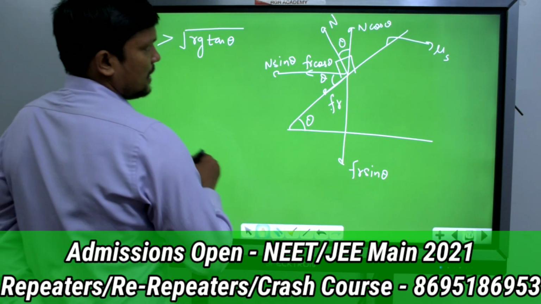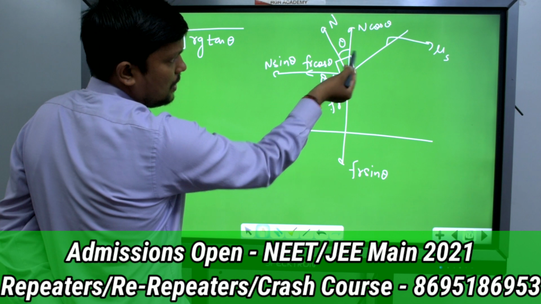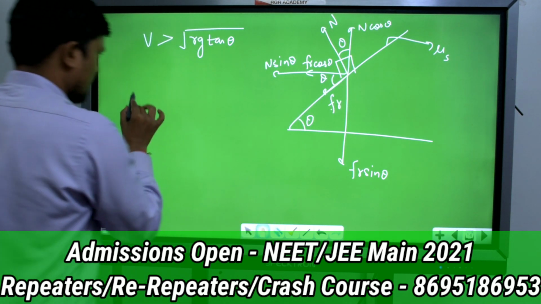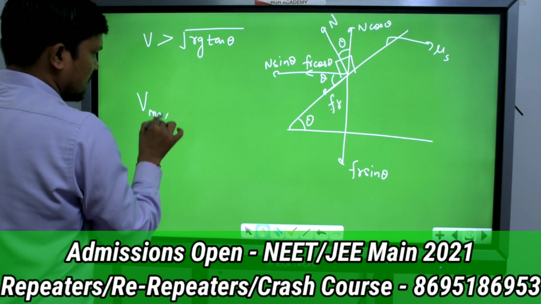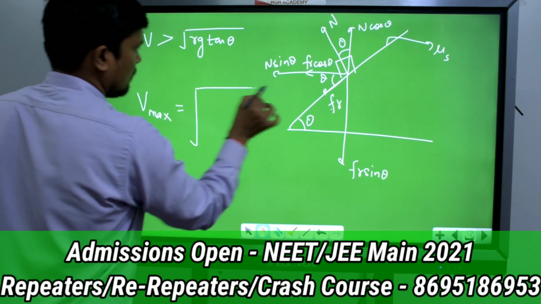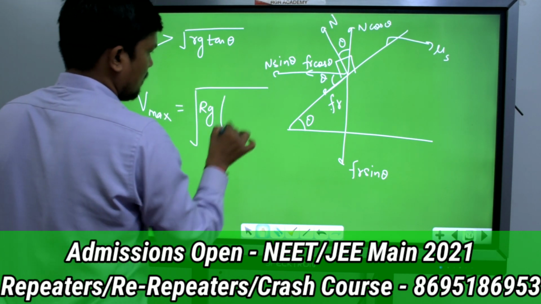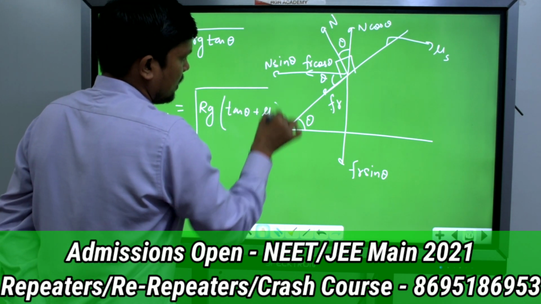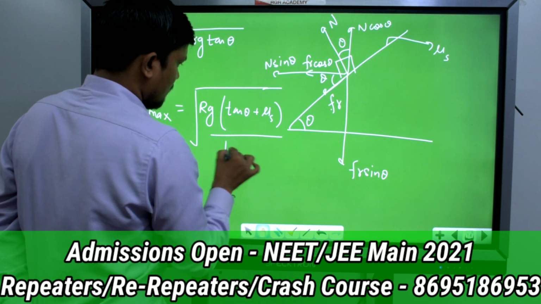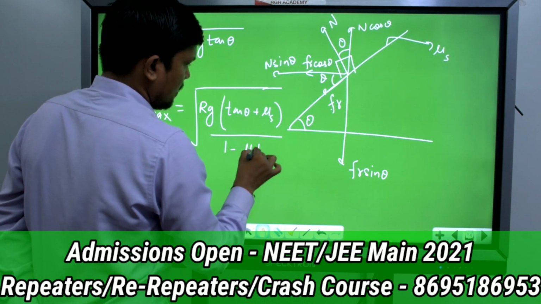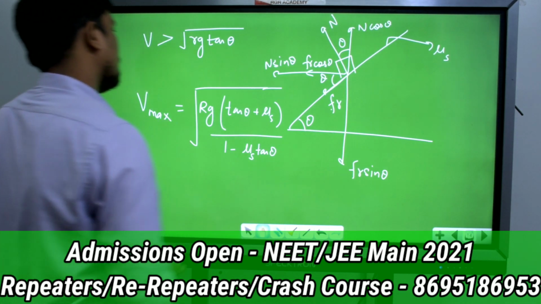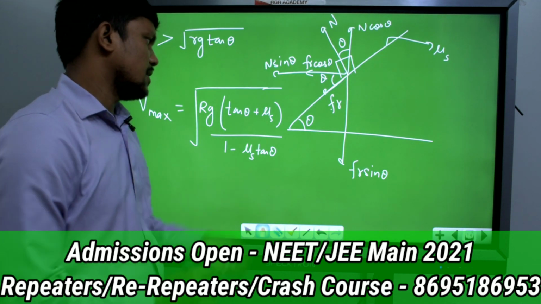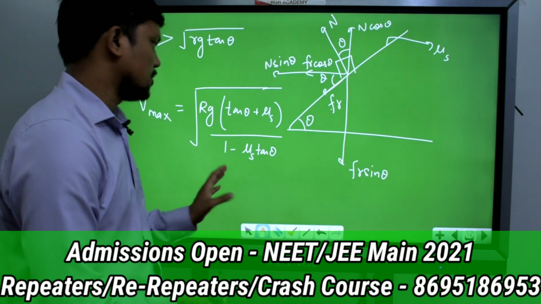Now after this, we will again write down the equations of Newton's law and compare, then you will get the value of V. So I will directly write down the value of V. V maximum with which the vehicle can take the turn is root of Rg into (tan theta plus mu s) divided by (1 minus mu s tan theta). Clear? I hope this point is clear.